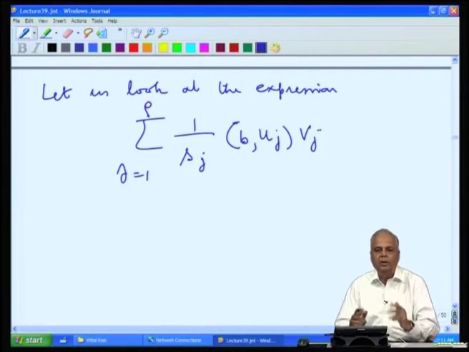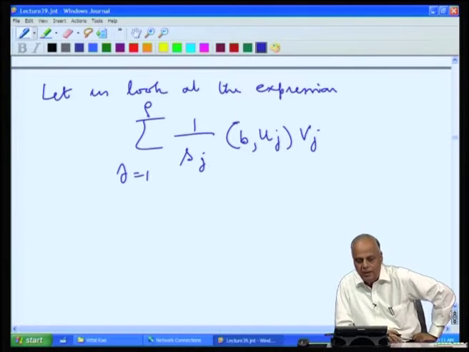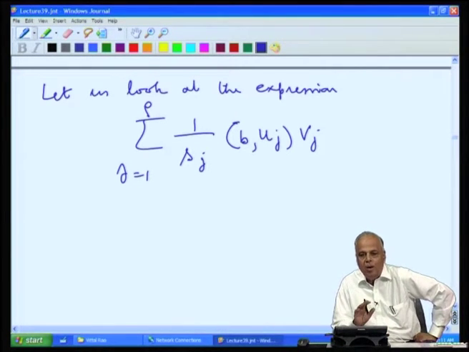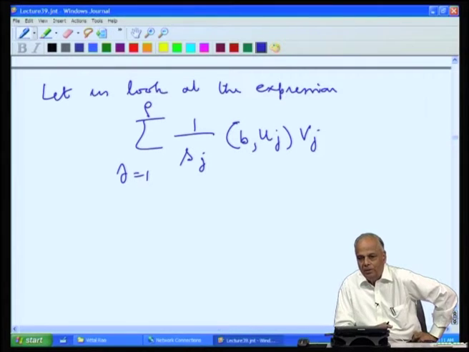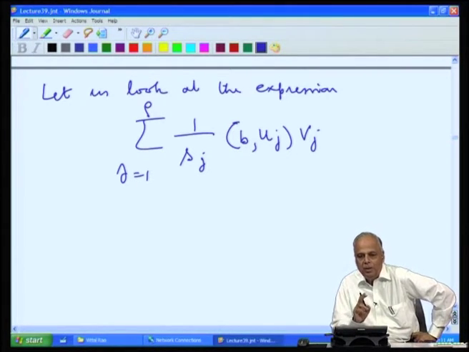If you look at all the varieties of cases we have studied, this part is common in all the solutions, whether there is an exact unique solution, whether there are infinite number of solutions, whether it is the unique optimal solution, whether it is the unique least square solution, or whether the infinite number of least square solutions or the unique optimal least square solution.